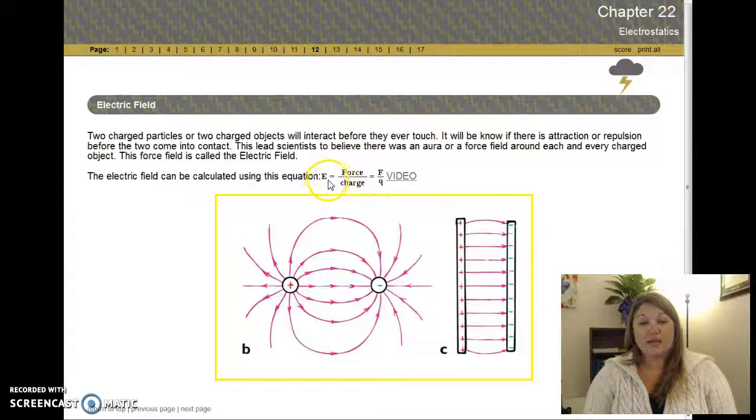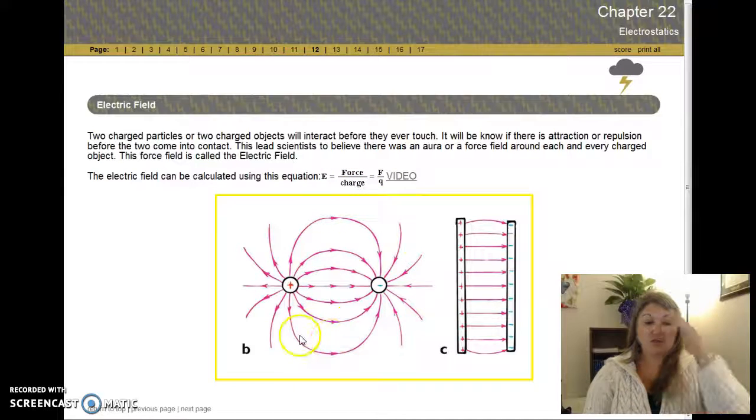Electric field, denoted by the big E, is force divided by the charge. You can see some pictures of it here, and we're going to show you in just a second how to draw these and how to know what directions they go. There's a little video to catch too.